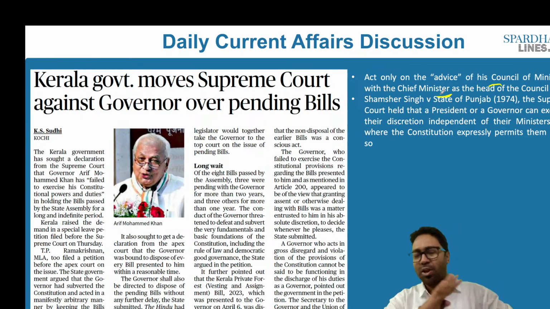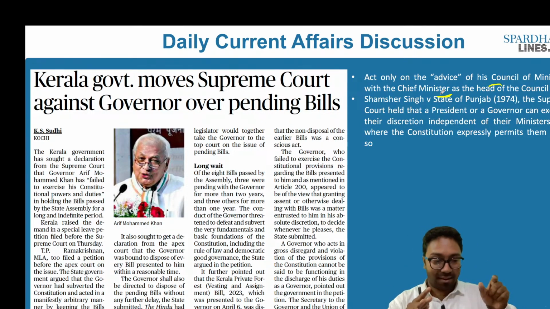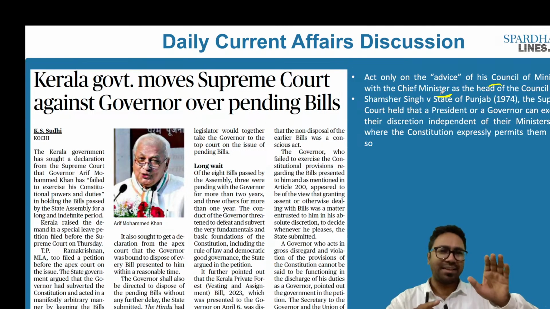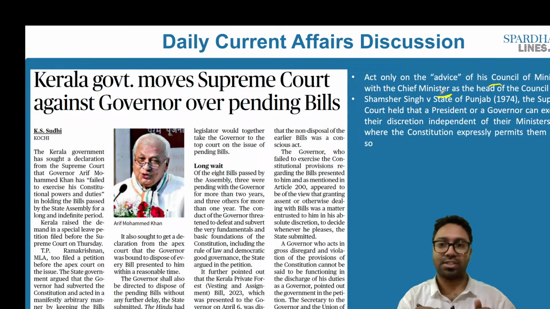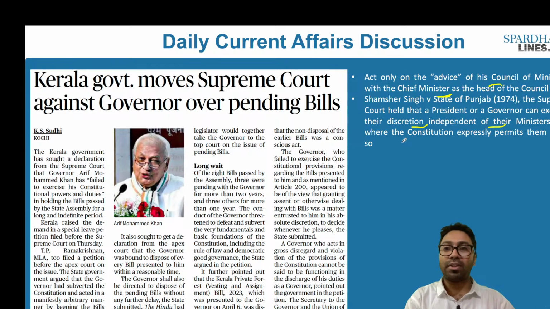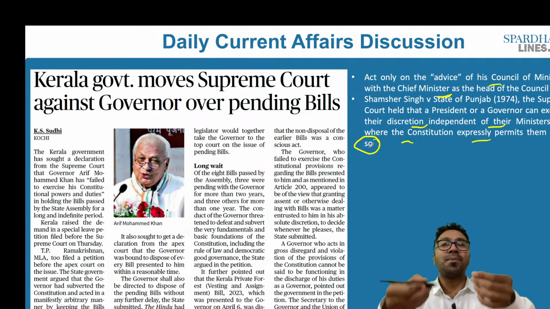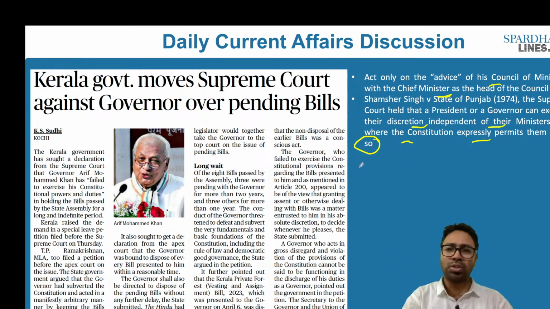So Article 163 of the Indian Constitution clearly says that the governor has to listen to the aid and advice of the Council of Ministers, and the discretion can be used only in exceptional circumstances. In Shamsher Singh versus the State of Punjab, the Supreme Court held that the president or the governor can exercise their discretion independent of their ministers only where the Constitution expressly permits them to do so. So what are the discretionary powers that are given to the governor? There are two types of discretion. One is the constitutional discretion, the other happens to be the situational discretion.